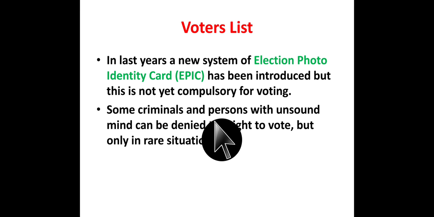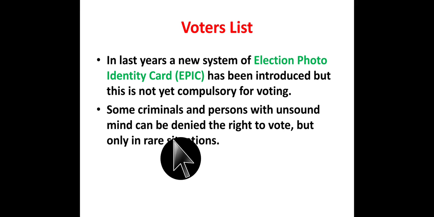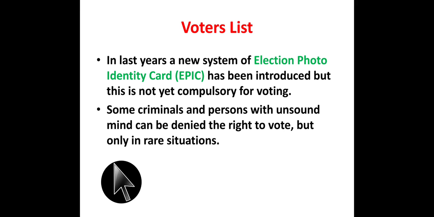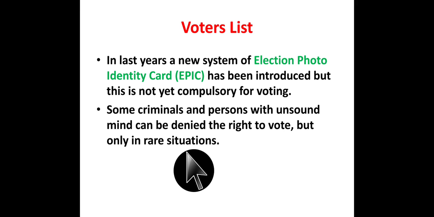Some criminals and persons with unsound minds can be denied the right to vote, but only in rare situations. Everyone who is 18 years or older is given the right to vote without discrimination. But in some extreme, rare situations, some criminals and persons with unsound mind can be denied the right to vote. Otherwise, all the people are given the right to vote.